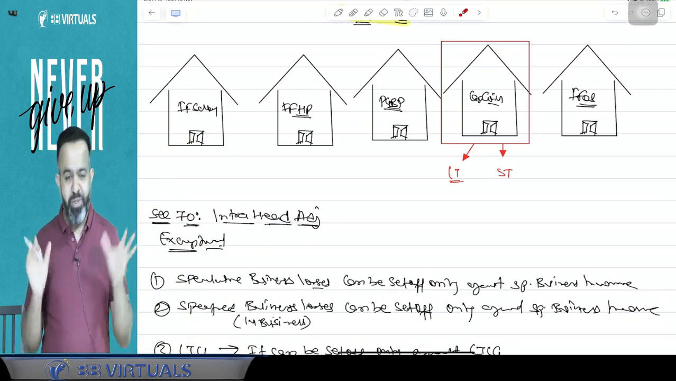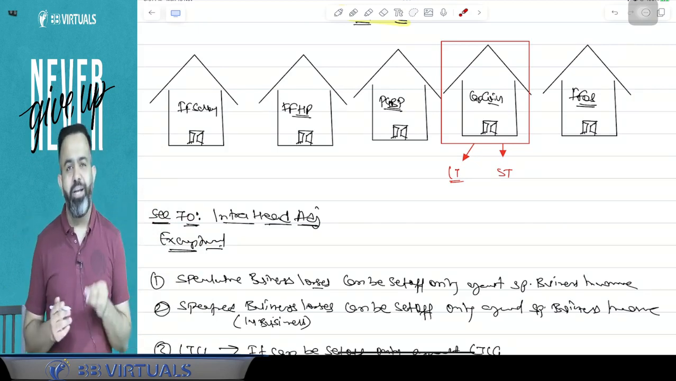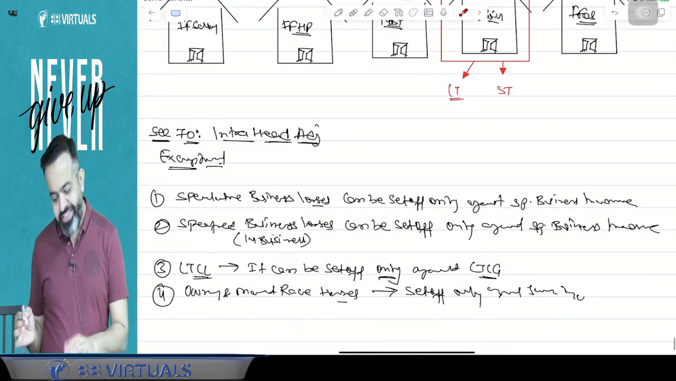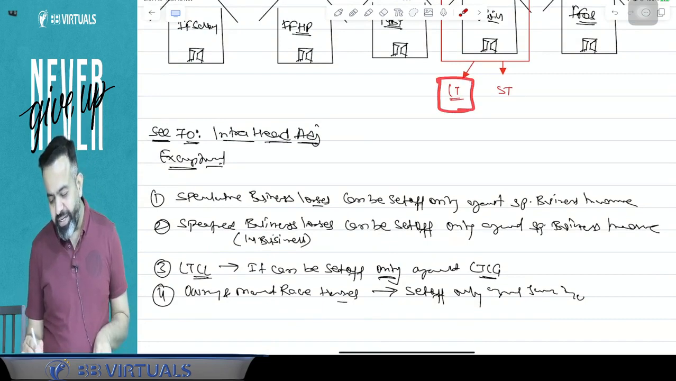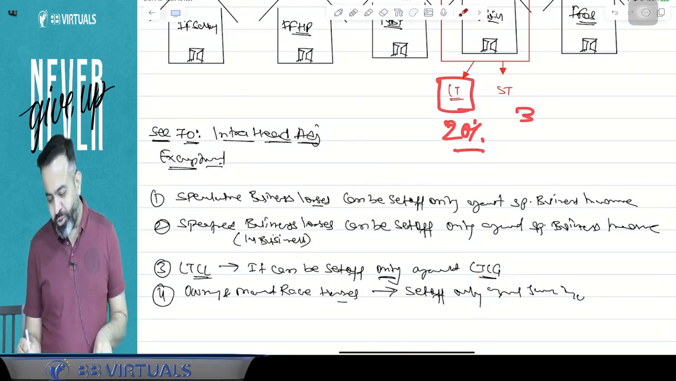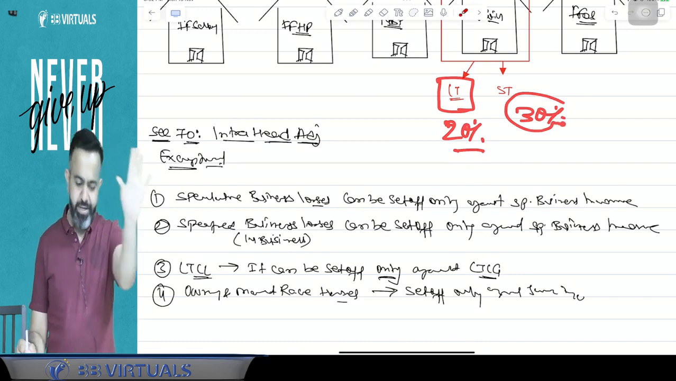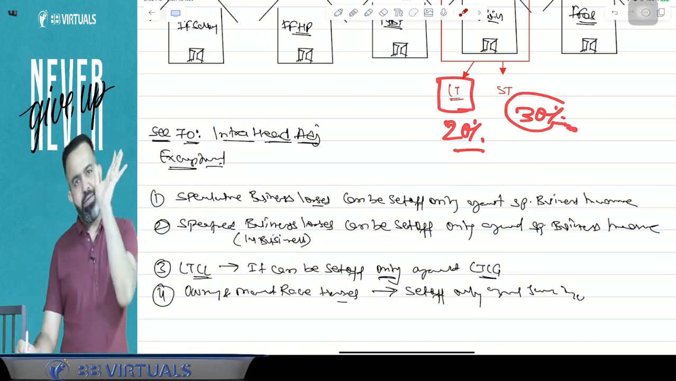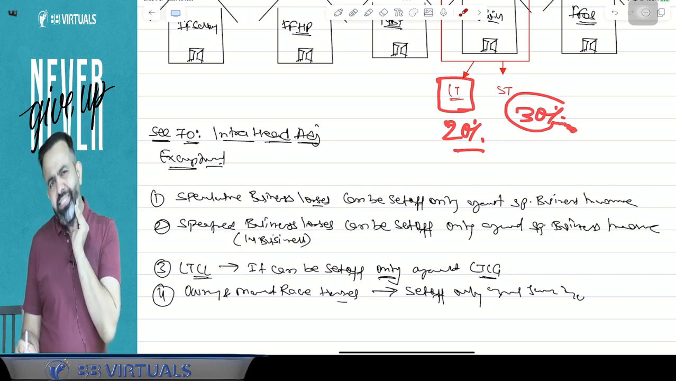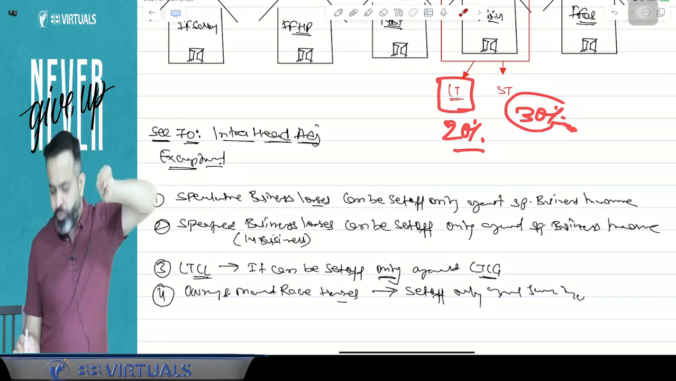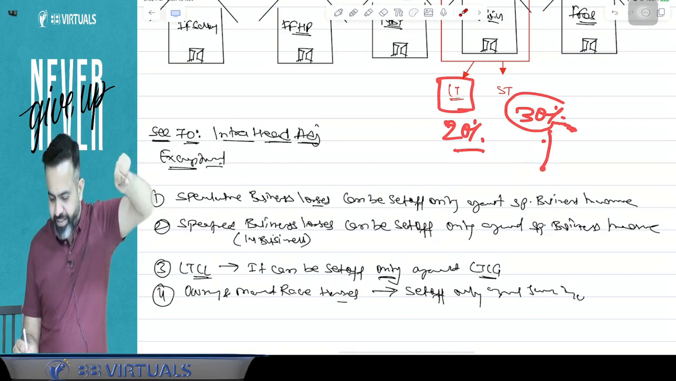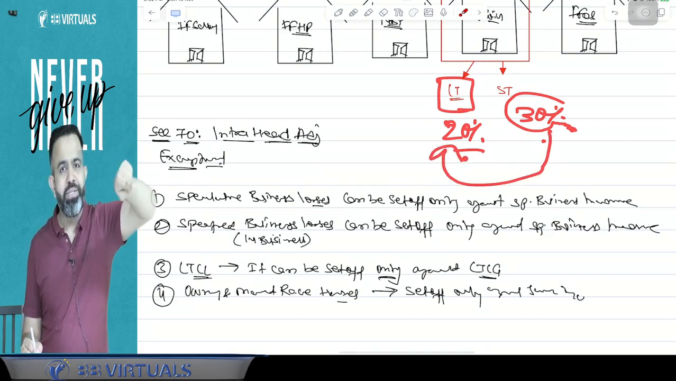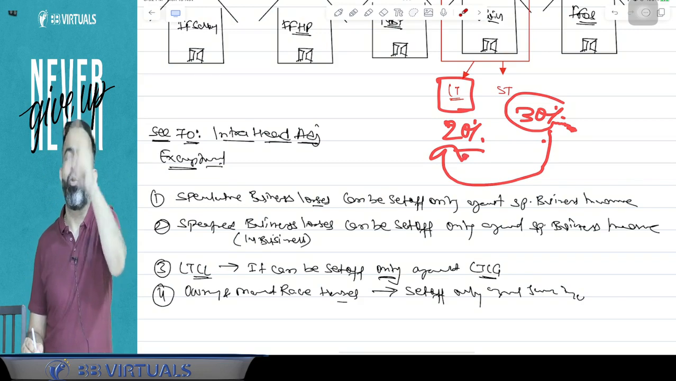This is just to remind you, but the logic behind it is, guys, you know that long term is normally taxable at a concessional tax rate. Suppose long term is taxable at 20% and short term is taxable at 30%. Will the government allow you to set off your 30% income against the 20% losses? The answer is no, otherwise the government will be at a loss of 10%.